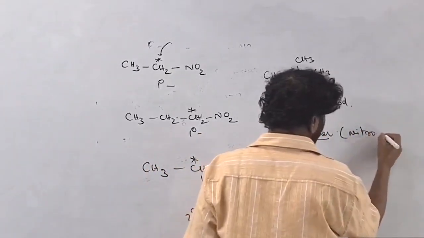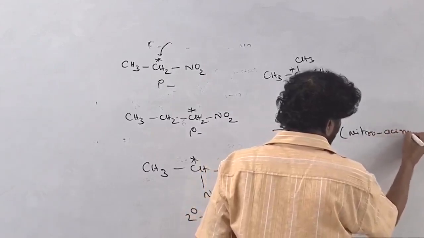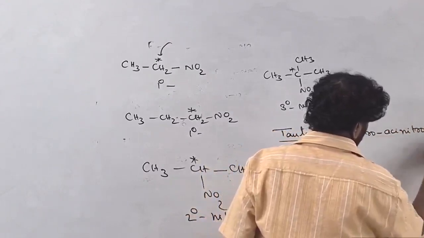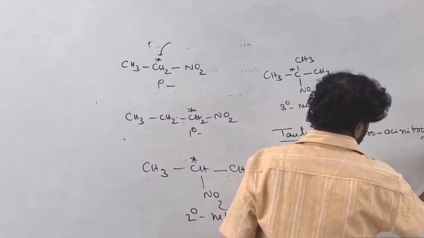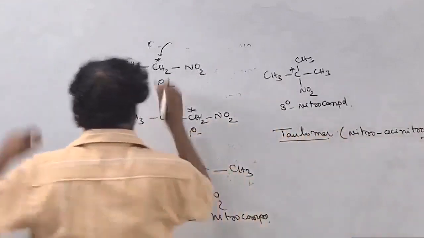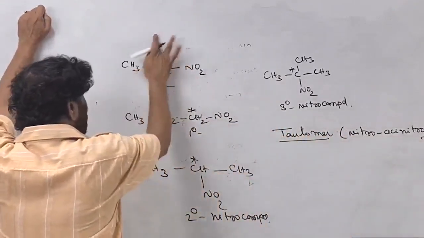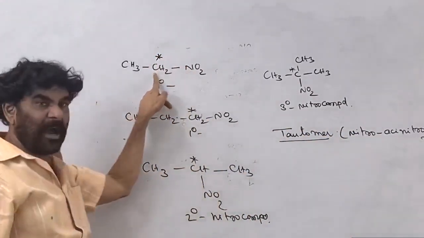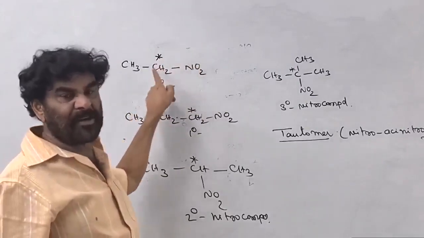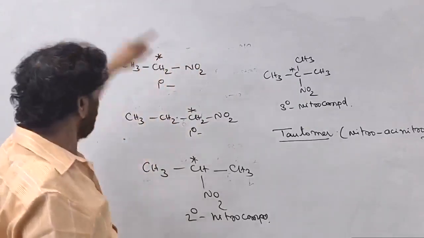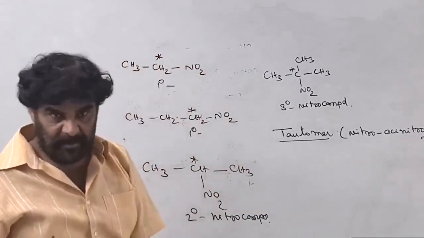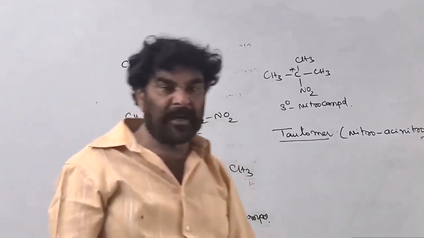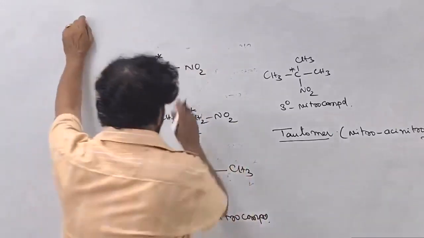One is the nitro form and the other is the aci-nitro form. The carbon to which the functional group is attached is the alpha carbon. The hydrogens present on the alpha carbon are called alpha hydrogens. These are highly acidic hydrogens.